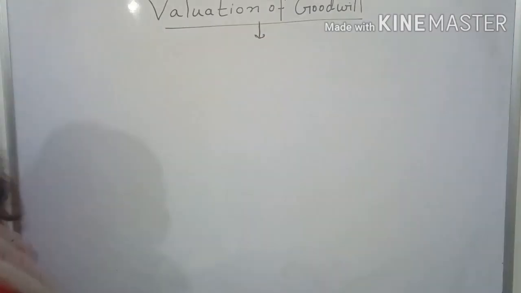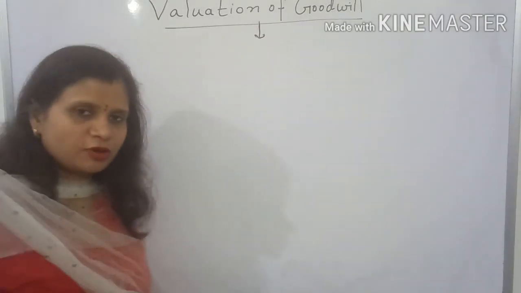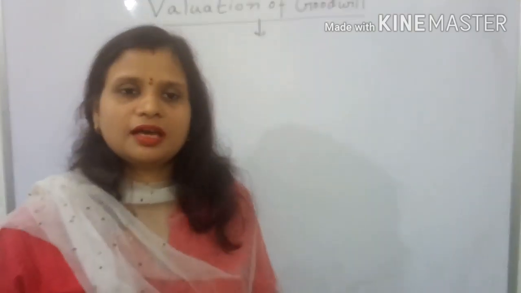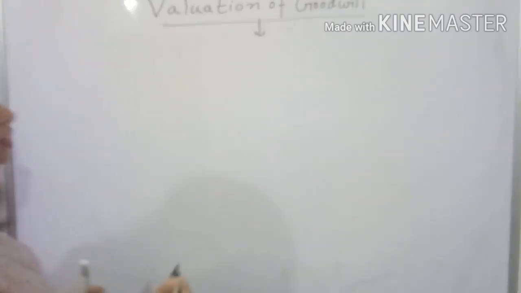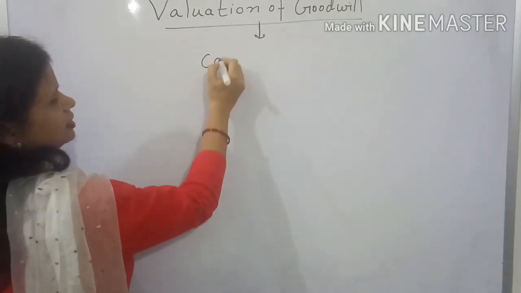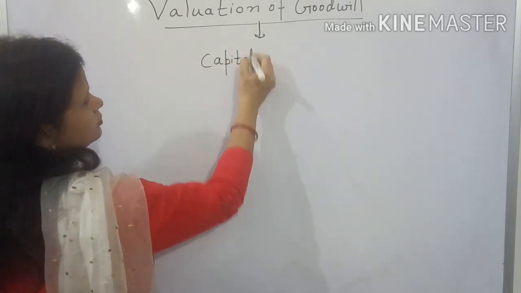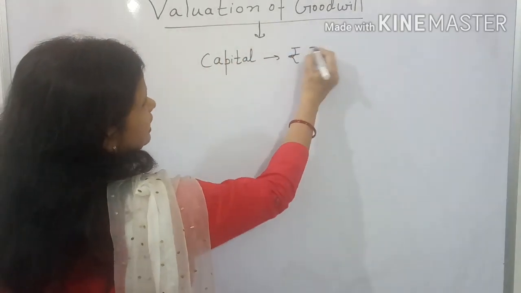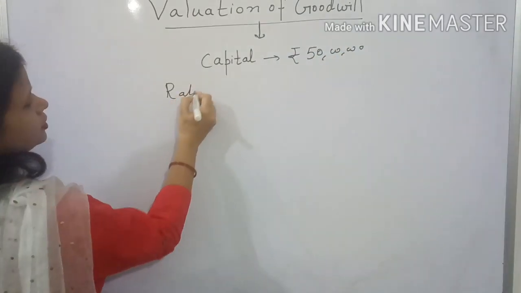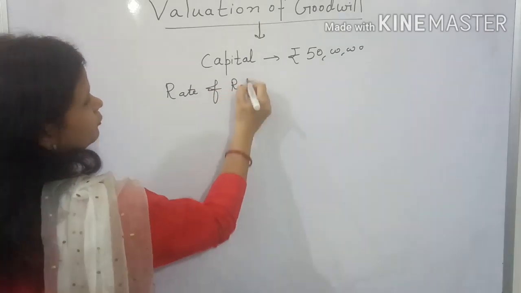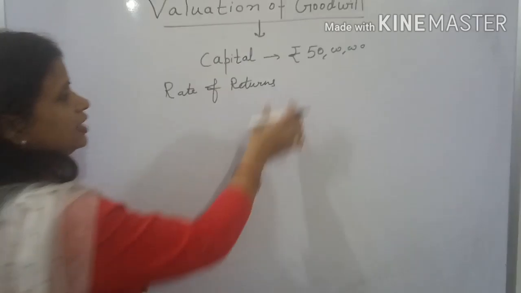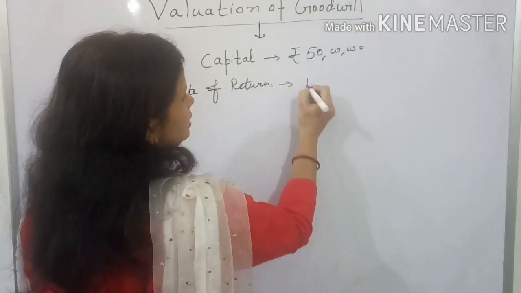Now, before doing capitalization of average profits, you must know how to calculate capital with the help of profits. Like if capital is given to be say rupees 50 lakhs and the rate of return, means at what rate you are earning profits, is given to be 10%.